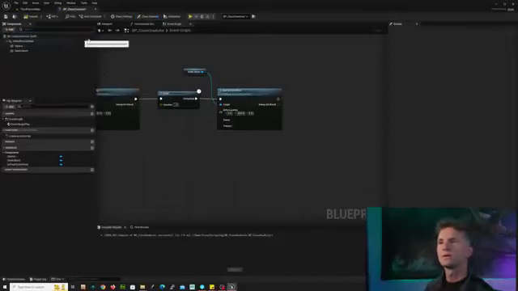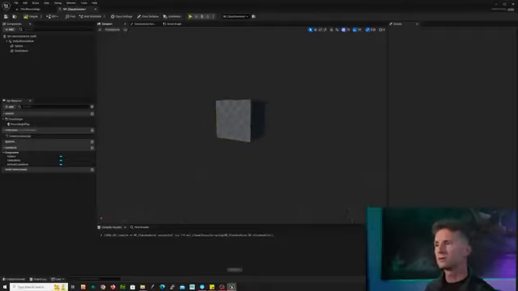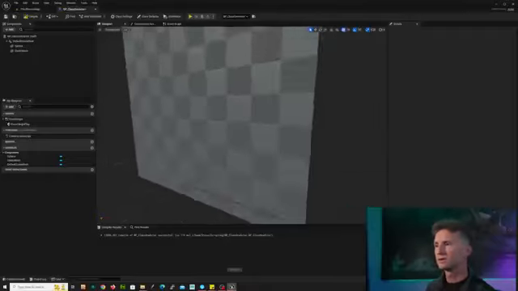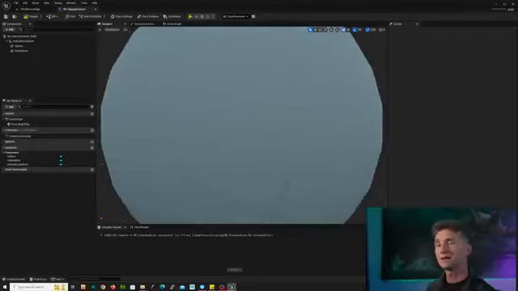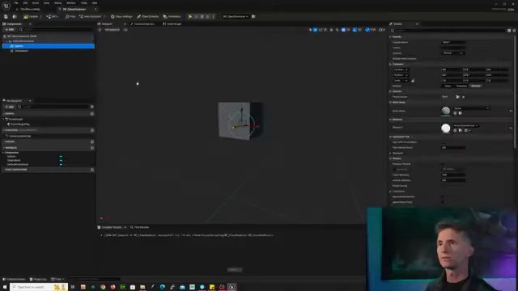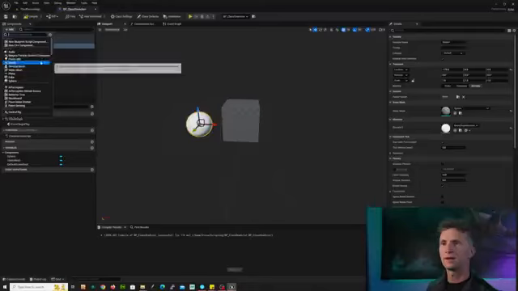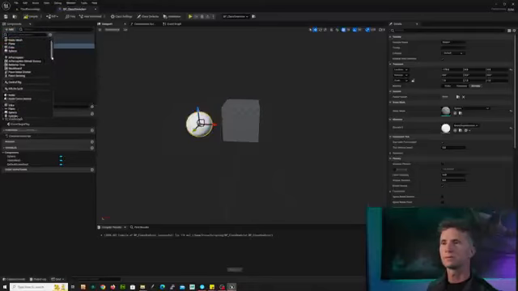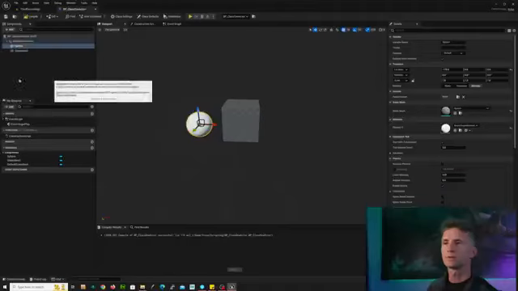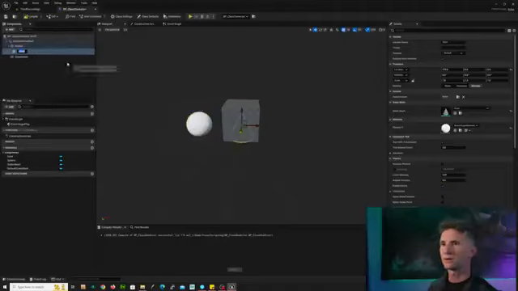All right. Now if we go to our viewport, this sphere is inside the cube. So what I'm going to do is click on the sphere and move it outside the cube just so we can see it. And I'm also going to add a... What else can we add to this that might be interesting? Ooh, how about a cone? Okay, we added the cone.